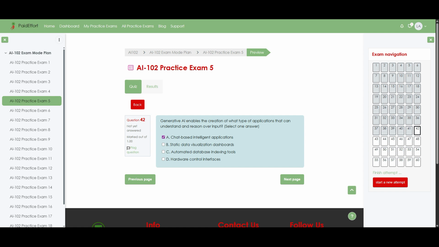Generative AI is designed to support natural, conversational interactions, where the system can interpret user input, reason over it, and then produce relevant, context-aware responses, which is exactly what chat-based intelligent applications do. These applications can hold multi-turn conversations, follow instructions, and adapt their answers as new information appears, all of which rely on generative models rather than simple rules.